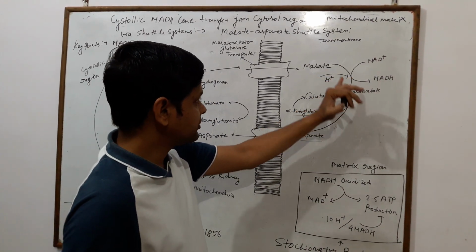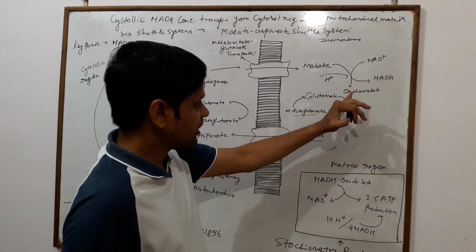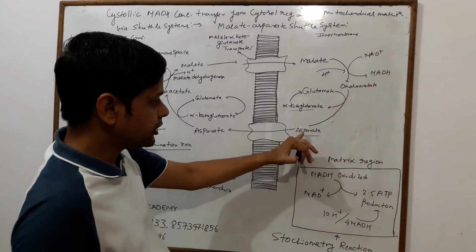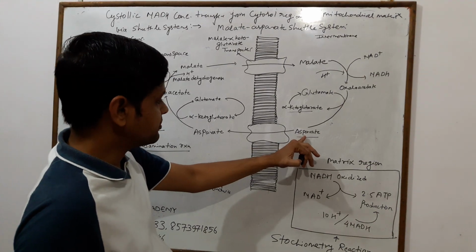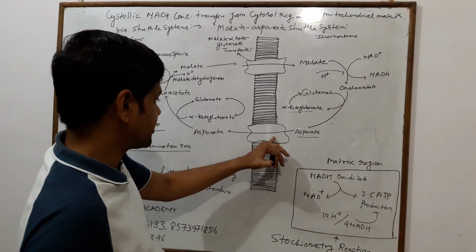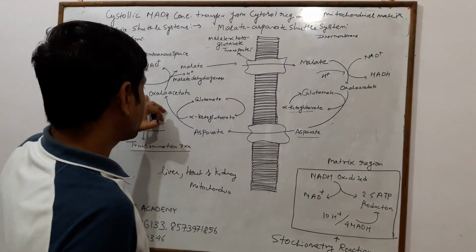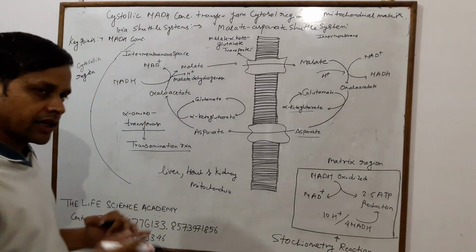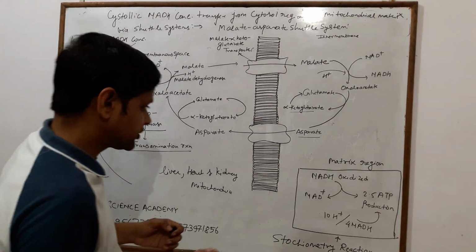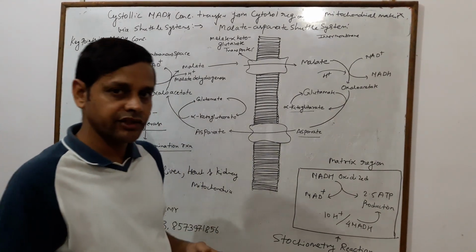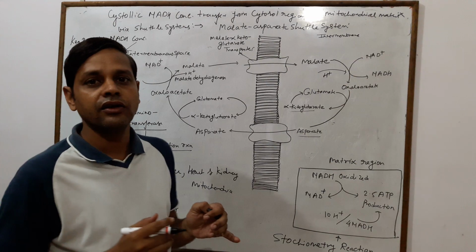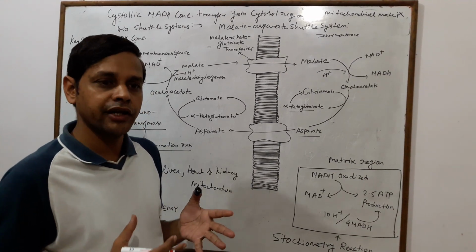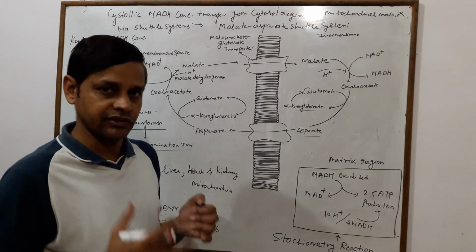When this malate is converted into oxaloacetate, it again recycles back into aspartate, and aspartate is permeable to the transporter protein, and again forms oxaloacetate. During this cycle, it liberates a pair of electrons which go into the respiratory chain and generate ATP to perform any kind of metabolic activity by the cell.